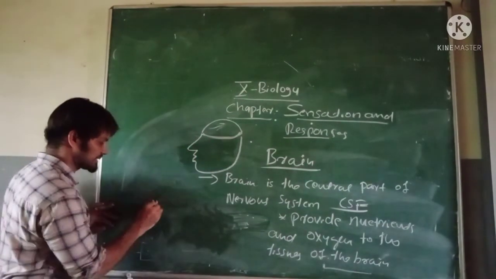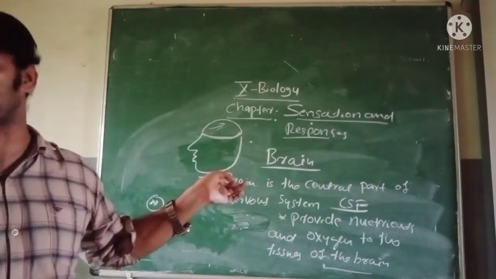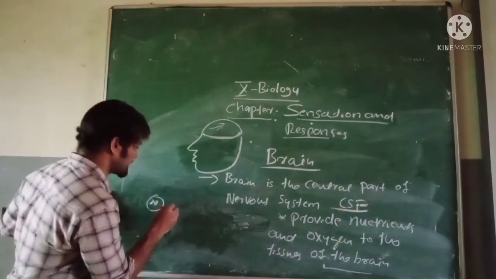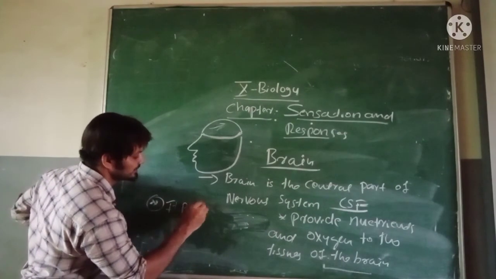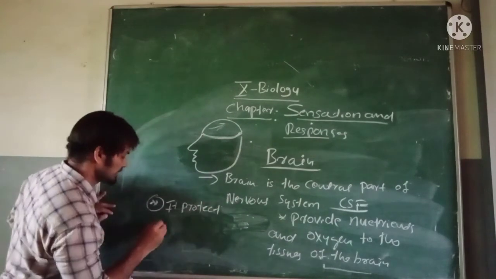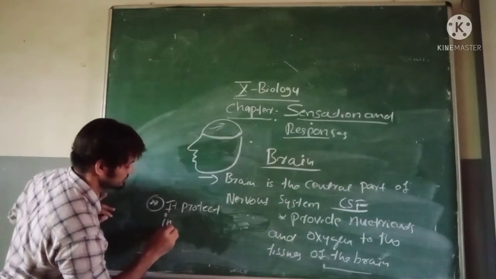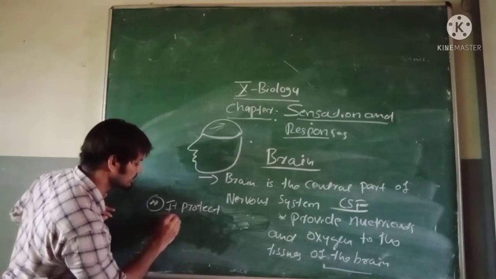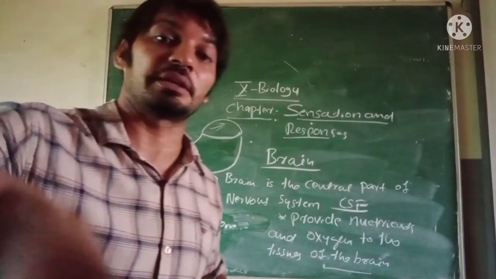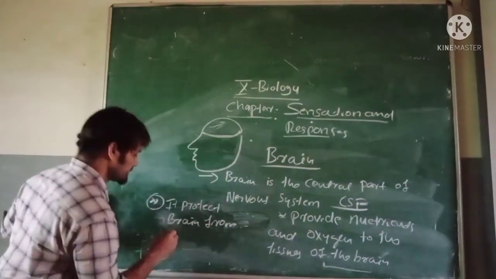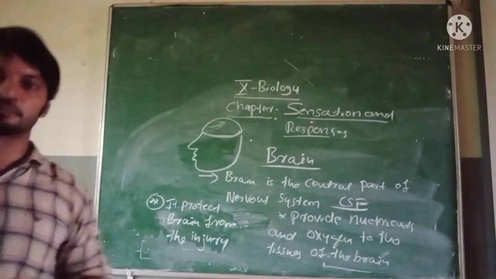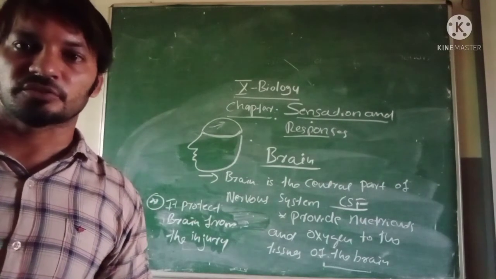Second function, I am going to write here. Which one is cerebrospinal? So second function, it protects the brain from injury. Cerebrospinal fluid protects the brain from injury. Okay, protects the brain from injury. Are you understood? I hope you understood this one, right?